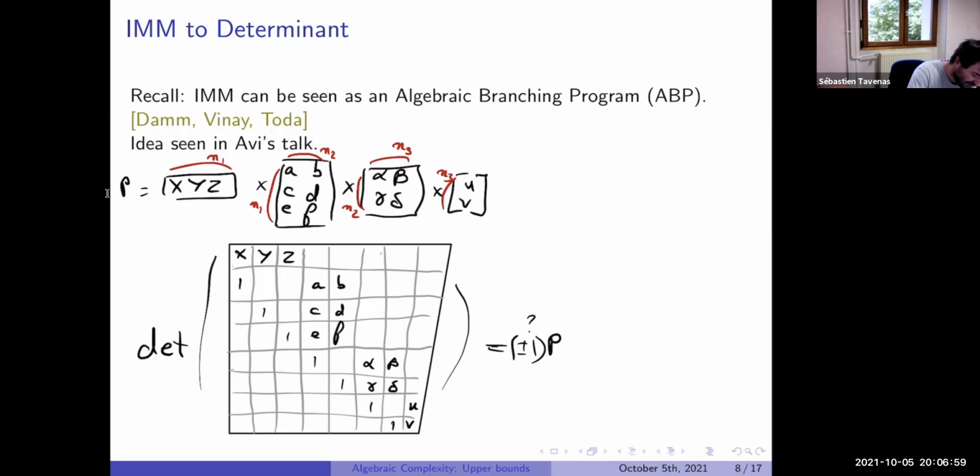Now, why does it work? We want to compute the determinant, so the idea is to develop along the first row. Forget for now the sign. For example, when we expand along the y variable, we remove this row and this column. Now if we look at these columns, there is only one value in each, so we need to choose this one, and we need to choose this one.